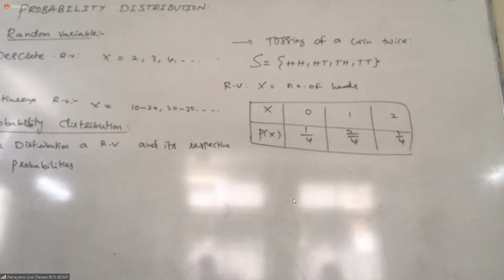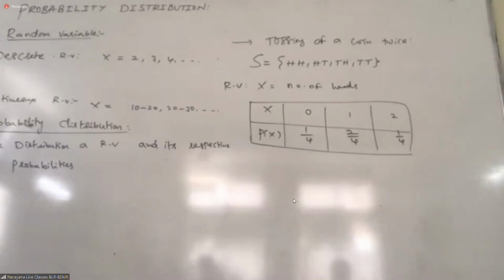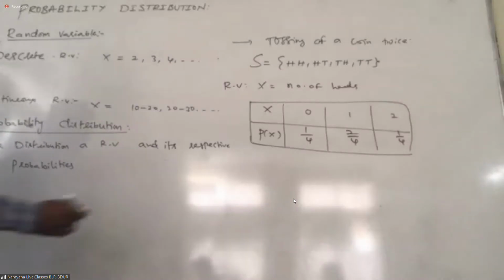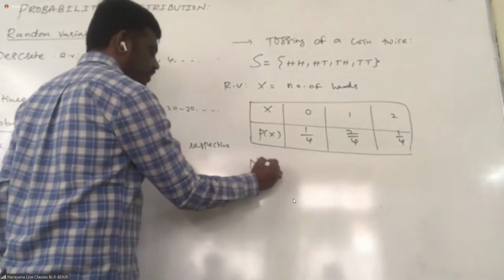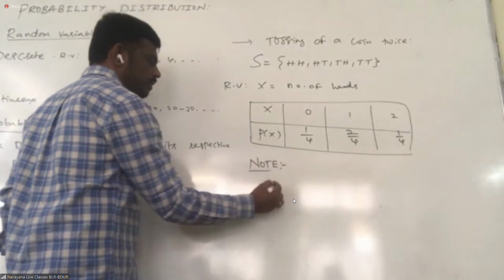And here the variable X is called a random variable. What type of random variable? Discrete. Why discrete? It is taking only single values. That's it. Got it, students? All of you from online? Yes, sir. Okay. So here we have one condition that we are going to take in the notes. What is that condition?